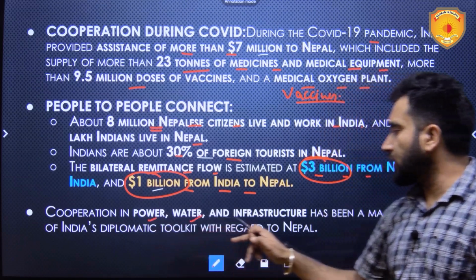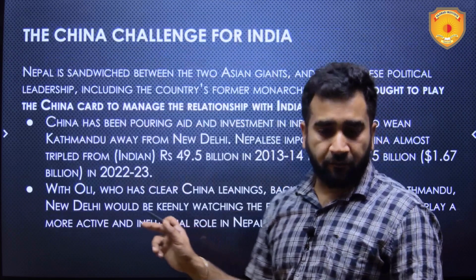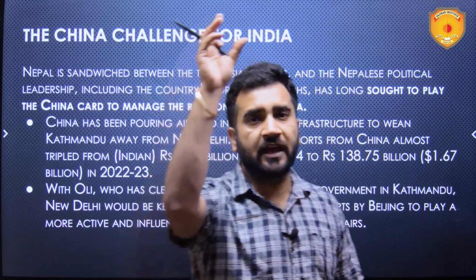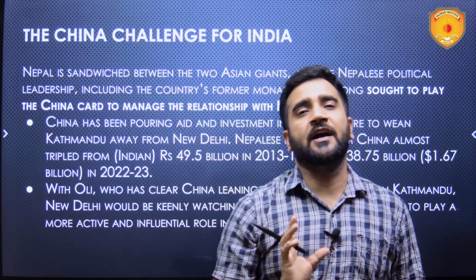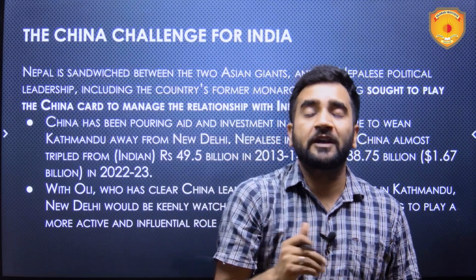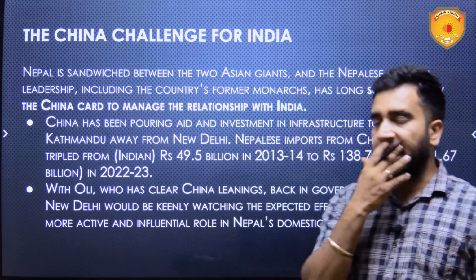Cooperation in power, water, and infrastructure has been a major element. So we have that policy of Sagarmatha to Sagar. Sagarmatha is Mount Everest. Sagar is Indian Ocean. So from Mount Everest till the Indian Ocean, we need to establish multimodal connectivity under this vision, Sagarmatha to Sagar with Nepal. The China challenge for India.